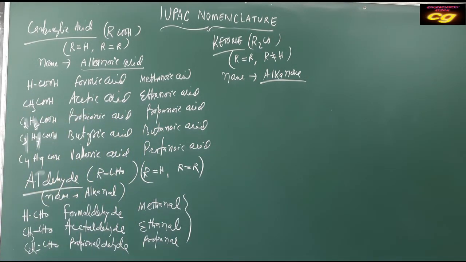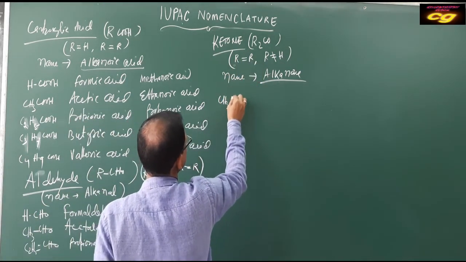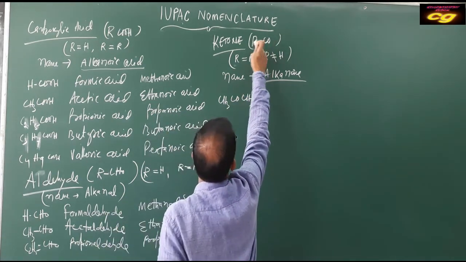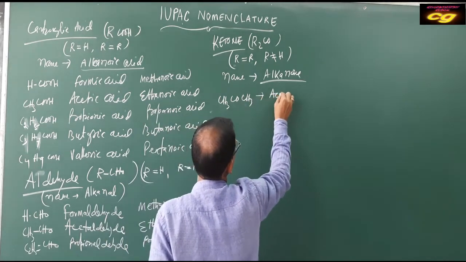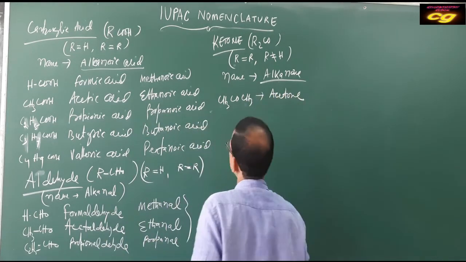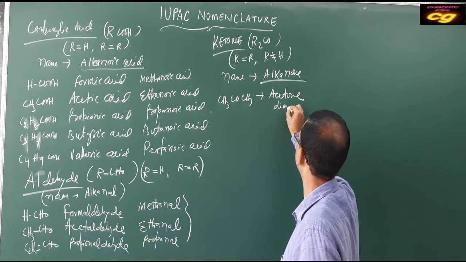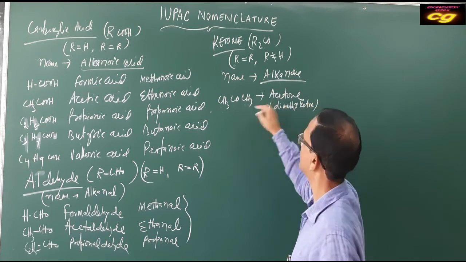Name is alkanone. First start here taking R. First R is CH3, CO, CH3, RCOR. It is generalized, or R2CO. It is called acetone. Common name is acetone or dimethyl ketone, because two methyl.